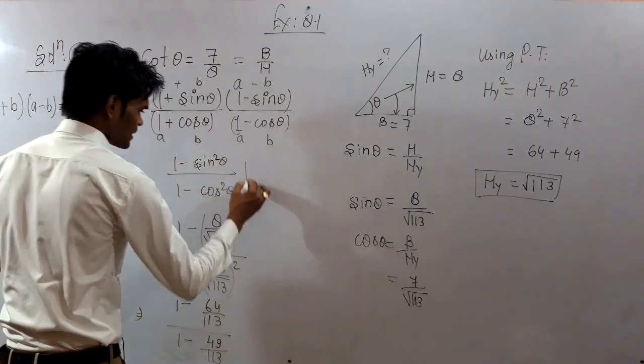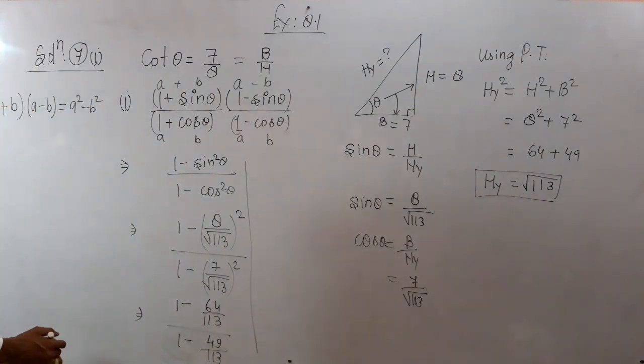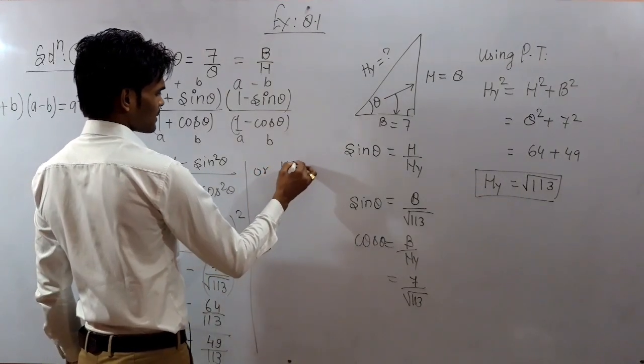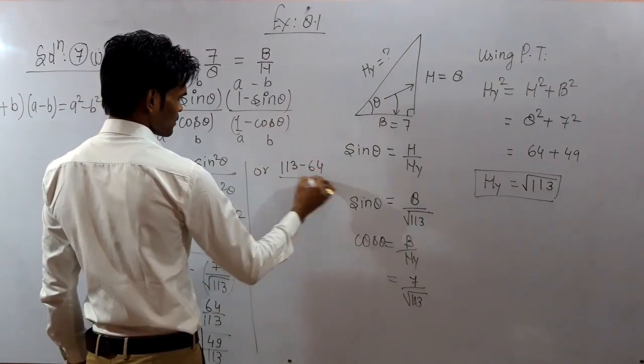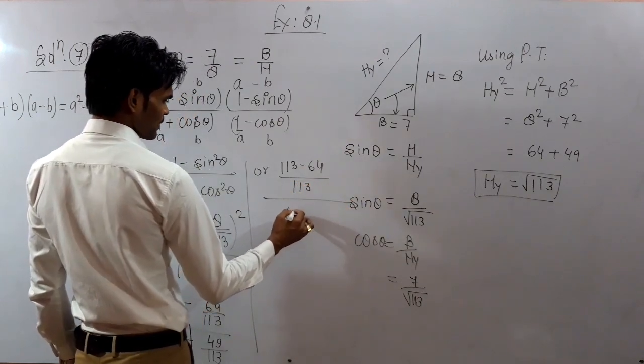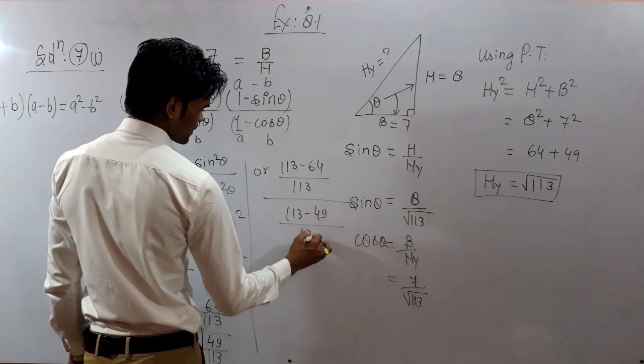Okay, taking the LCM, you may write over here (113 minus 64) whole upon 113 upon (113 minus 49) whole upon 113.